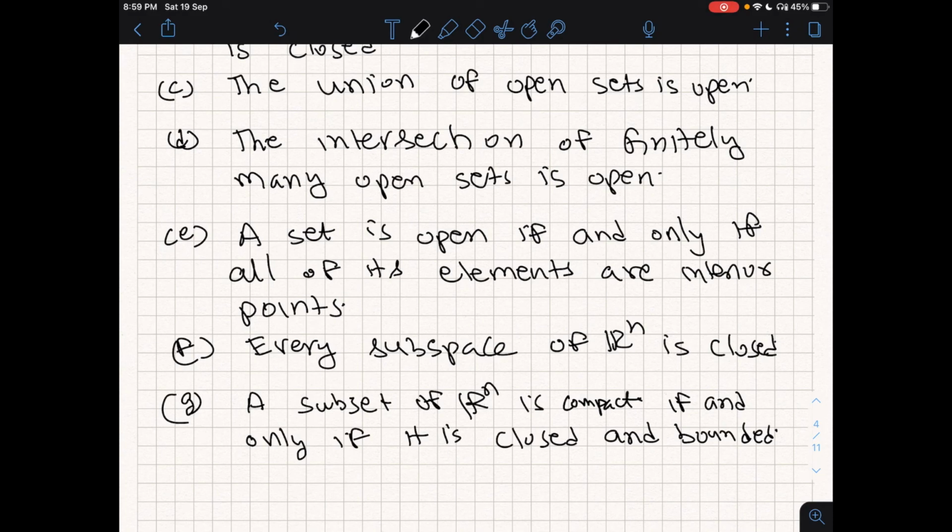So I think now we are done with continuity of functions. We are done with open sets and closed sets and compact sets. So now we are in a position to discuss the Weierstrass theorem, which we will discuss in the next class. Thank you.